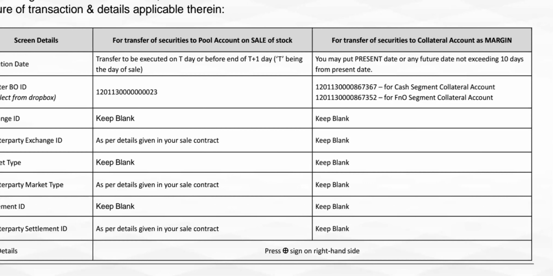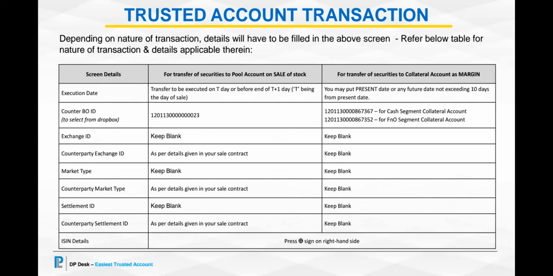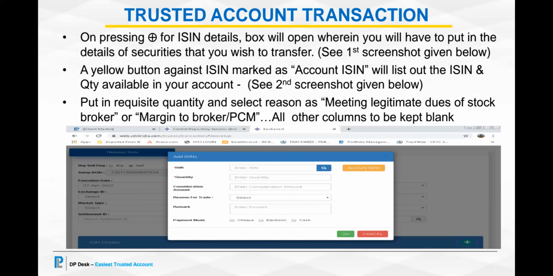Then after this you have to proceed to fill in the ISIN details, for which there is a small plus icon on the screen on the right hand side. On pressing that icon for ISIN details, a box will open where you will have to put in the details of the securities that you wish to transfer.